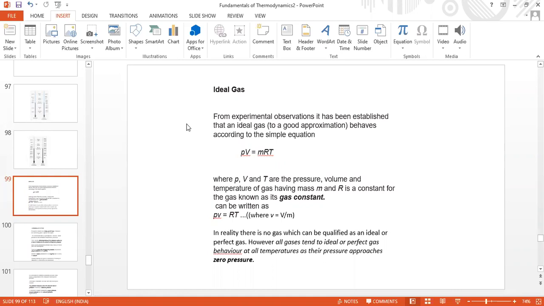We had already studied these fundamentals, but still we have to recollect or recall them. I repeat, what is the relation between the gas constant R and the universal gas constant R bar? Can any of you respond?